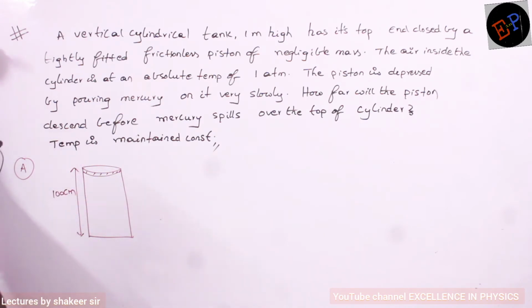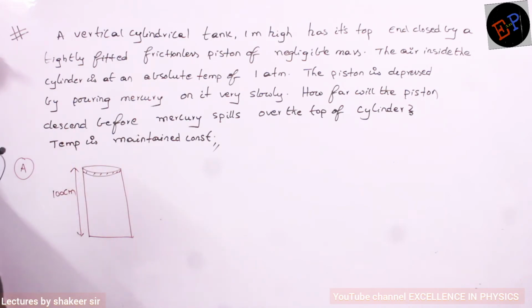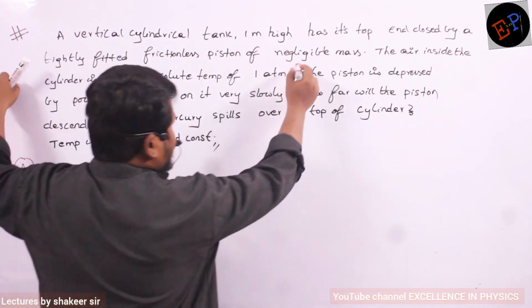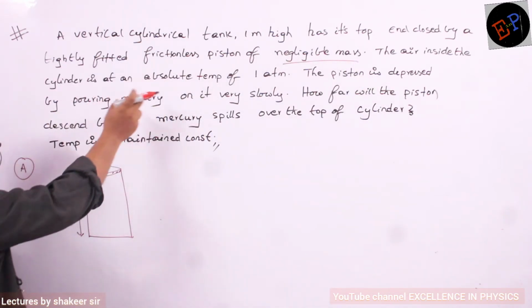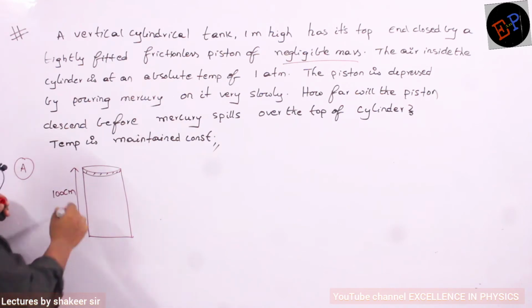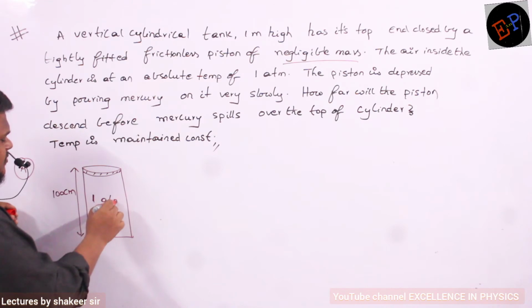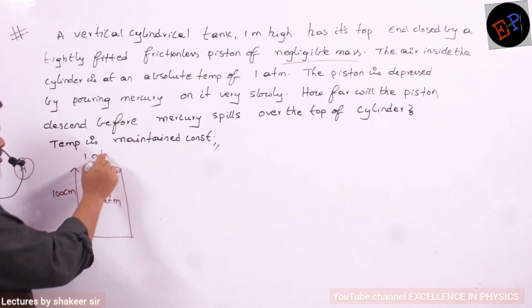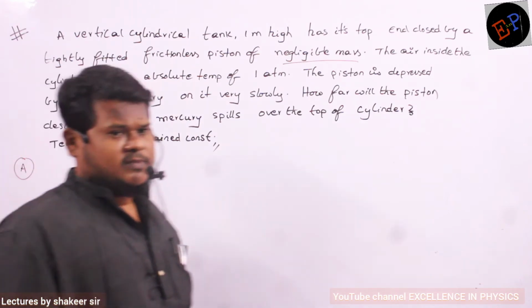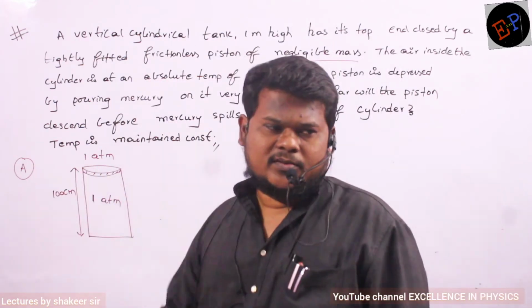Okay. So its top end is closed by a tightly fitted frictionless piston of negligible mass. It means mass of the piston we are not supposed to consider. Okay. Air inside the cylinder is at a pressure of 1 atmosphere. So what is the initial pressure of this one? 1 atm pressure. Okay. Inside the cylinder. Outside the cylinder? Outside the cylinder also 1 atmosphere. Atmospheric pressure 1 atm only, no? That is why it is called atmospheric pressure. So inside also 1 atmosphere, outside also 1 atmosphere.